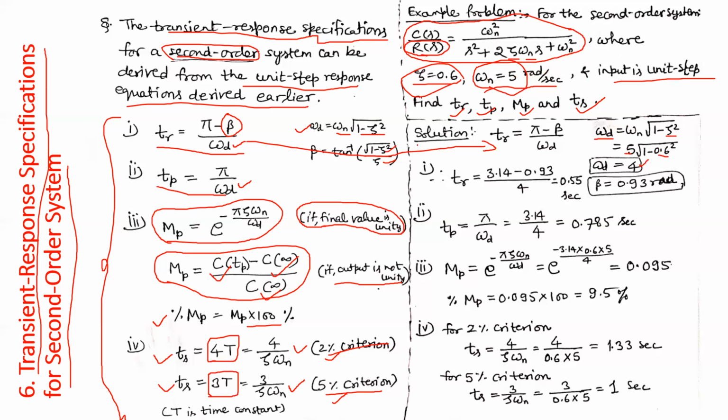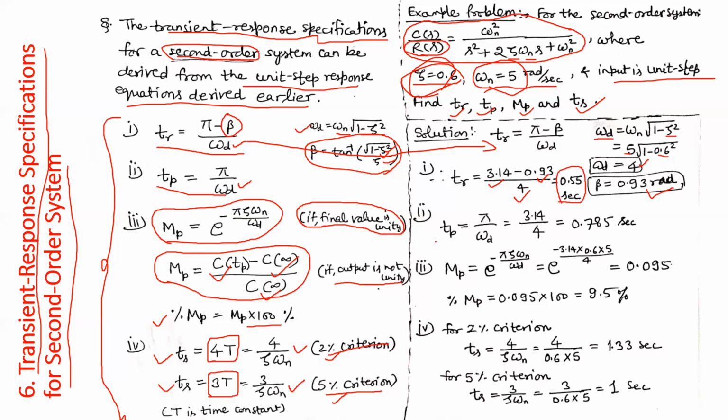Similarly, we can calculate beta if we know zeta. By putting the value of zeta here, we get beta as 0.93. So rise time, pi minus beta divided by omega d, is equal to 0.5 second.